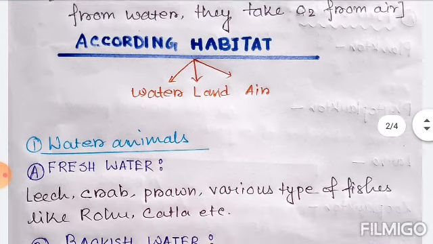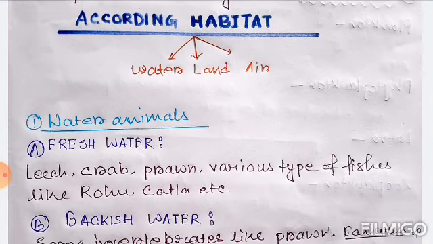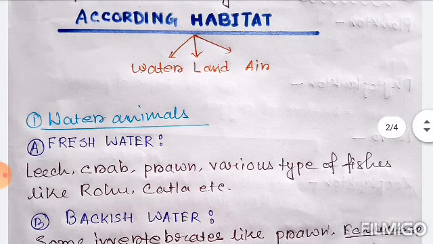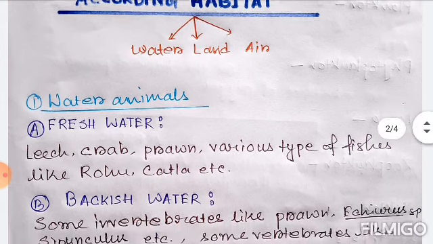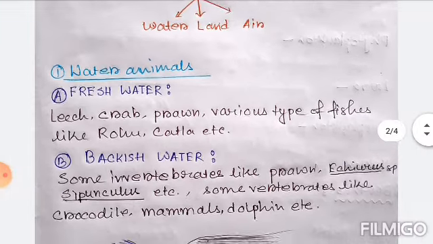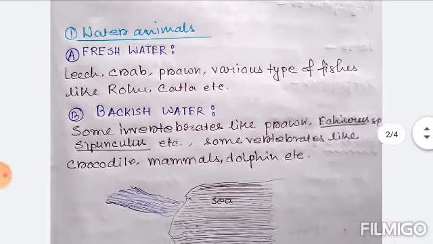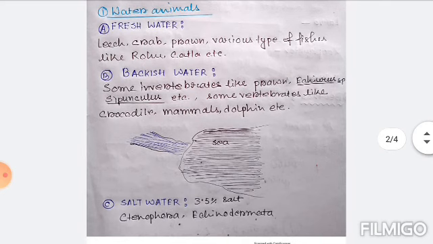Now according to habitat, we can categorize animals into three types. The first one is animals who live in water. Second, animals who live on land. Third, animals who live in air. So the first type is water animals. Now these water animals can be categorized into three types. Here you can see three types. The first one is fresh water, the second one is brackish water, the third one is salt water.